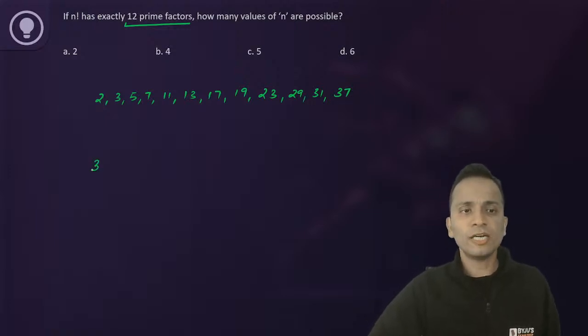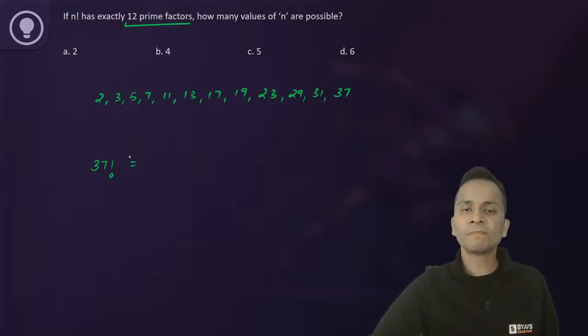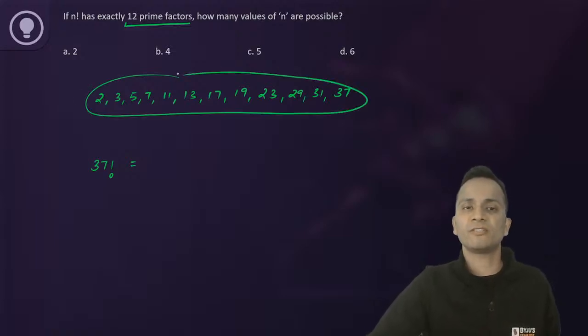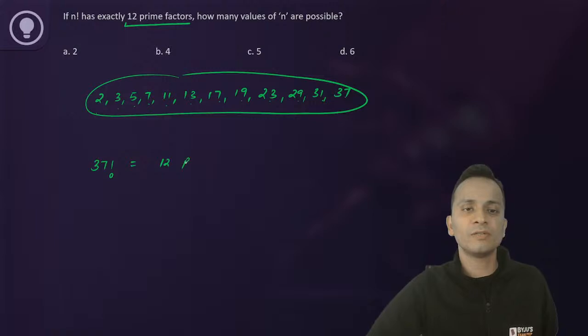Okay, so 37 factorial अगर मैं लिखता हूं, then 37 factorial in its prime factorization will have all these prime factors. How many? 1, 2, 3, 4, 5, 6, 7, 8, 9, 10, 11, 12. So 37 factorial will have 12 prime factors.